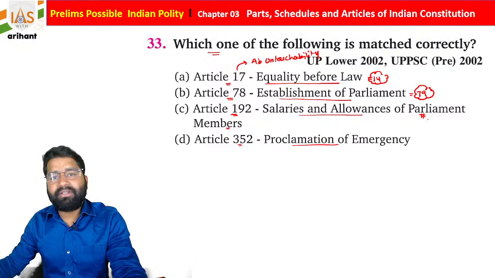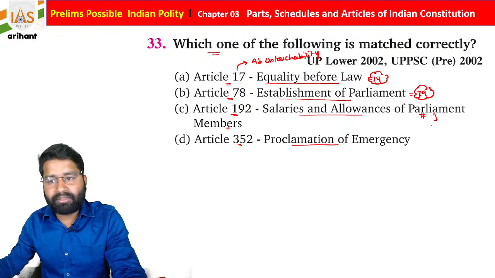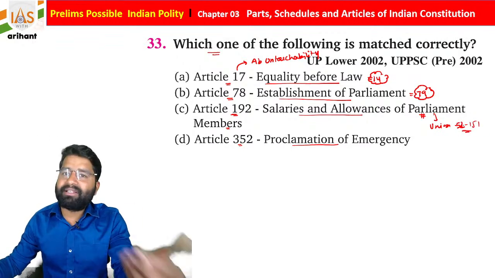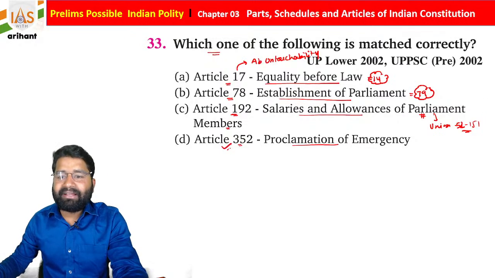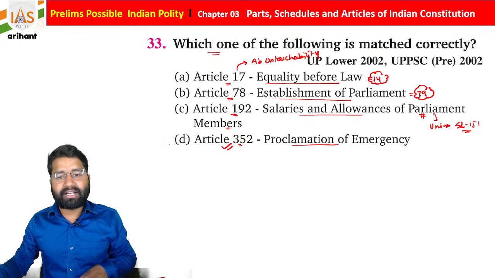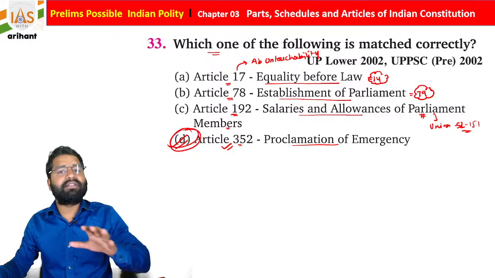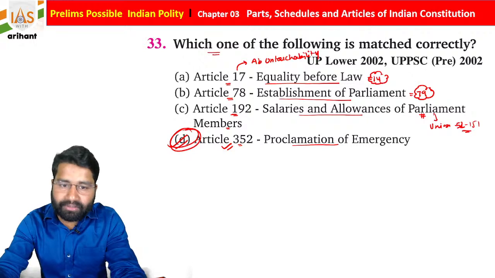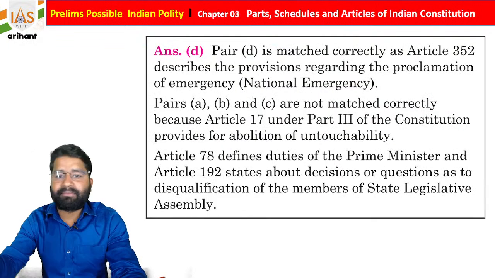As you know, Parliament is a part of the Union, and the Union comes under Articles 52 to 151, students. So 192 is not part of this. Proclamation of emergency, that is national emergency, is under Article 352 of the Indian Constitution. So automatically statement D is going to be correct, students.